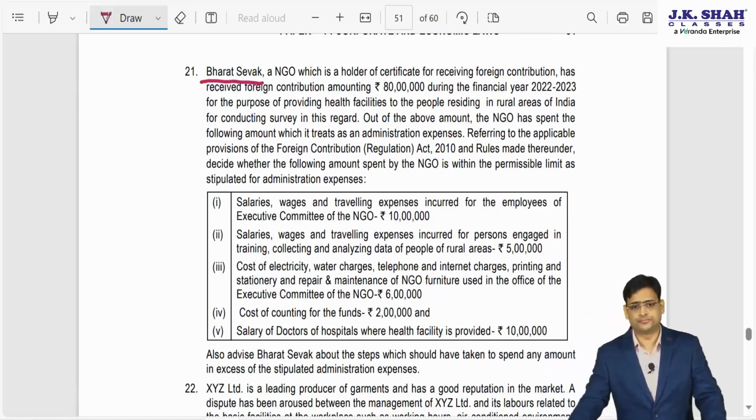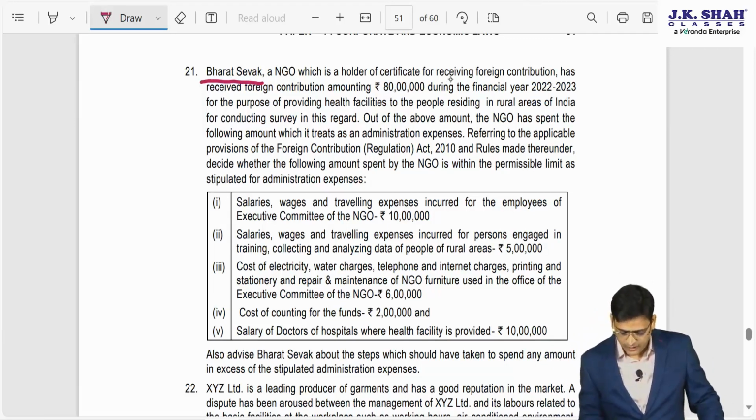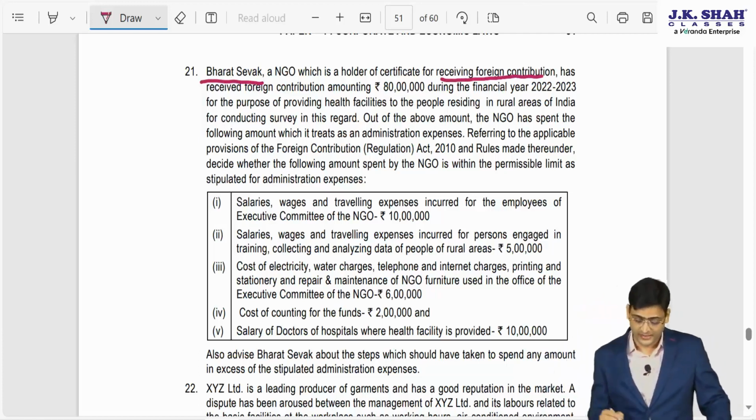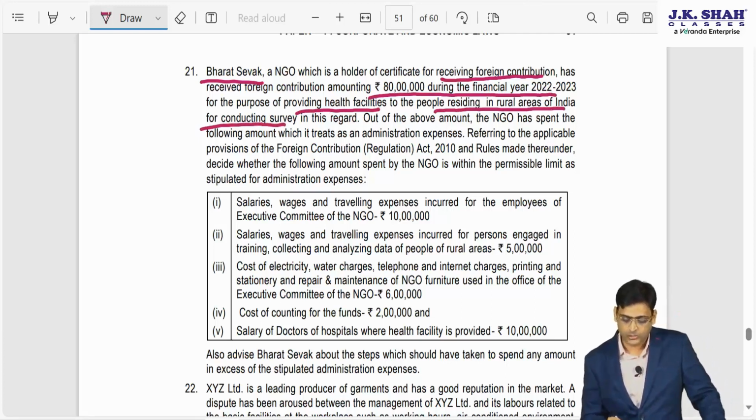a NGO which is a holder of certificate for receiving foreign contribution, has received foreign contribution amounting to rupees 80 lakhs during the financial year for the purpose of providing health facility to the people residing in rural area, for conducting survey in this regard. Out of the above amount, NGO has spent the following amount as an administrative expense.